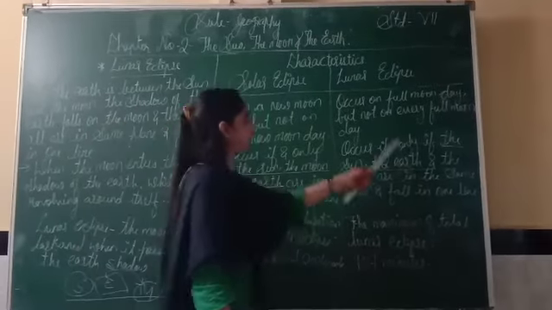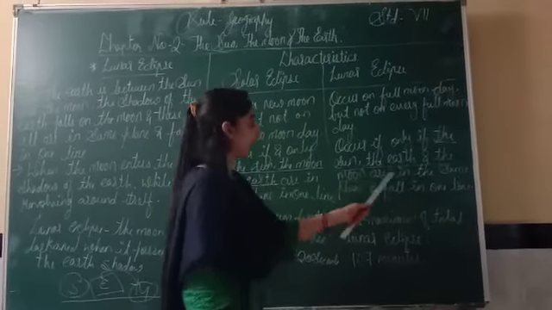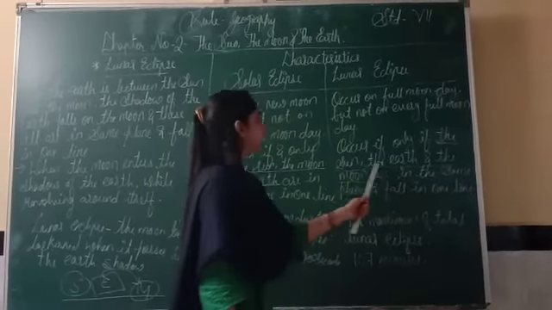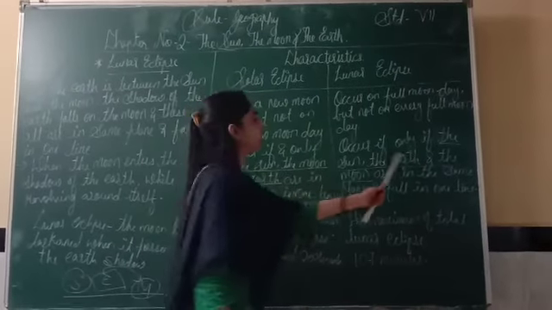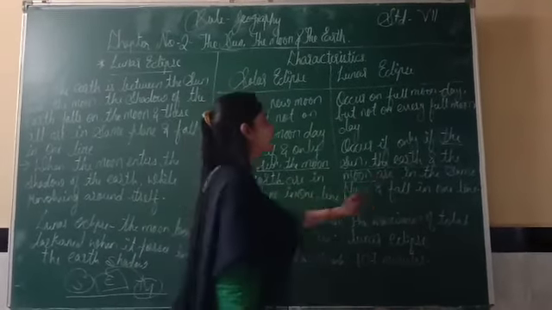But in lunar eclipse, this sequence is changed, that is the sun, the earth and the moon. Here the moon is between and here the sun is, the earth is between.